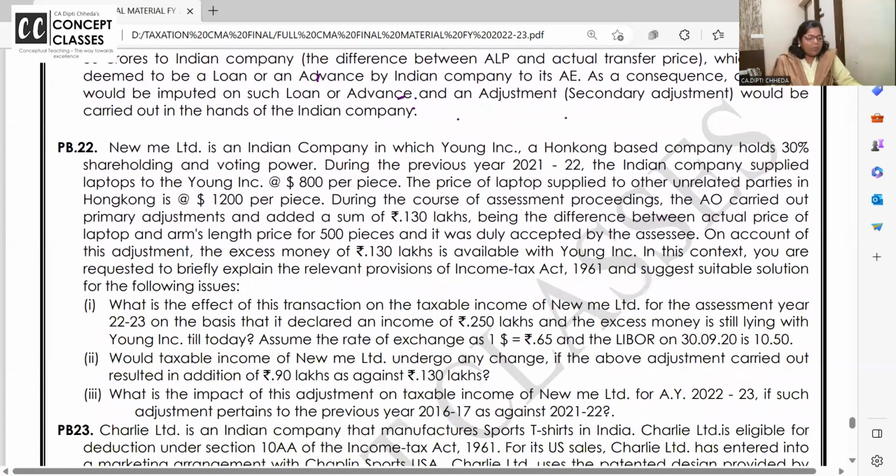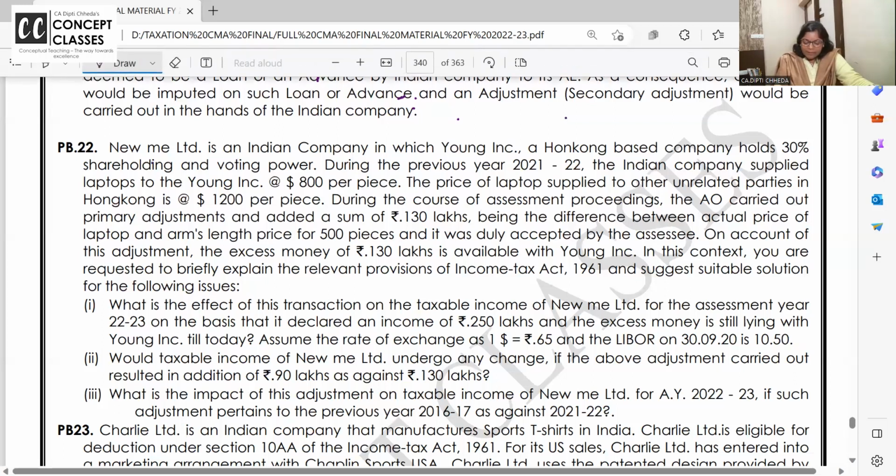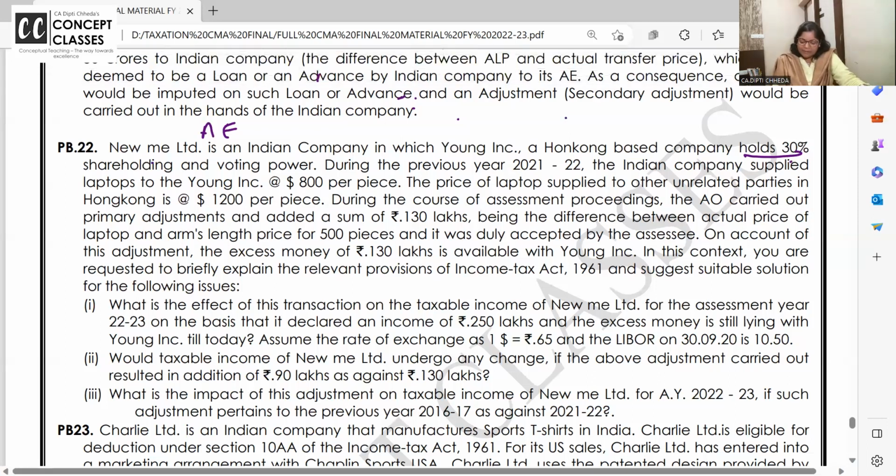I am dictating and I want you all to write the answer here itself. Some years may be here and there, so I am telling you. Numi Limited is Indian company in which Yong, a Hong Kong based company, holds 30% voting right. So these two are associate enterprises because more than 26% shares are held.